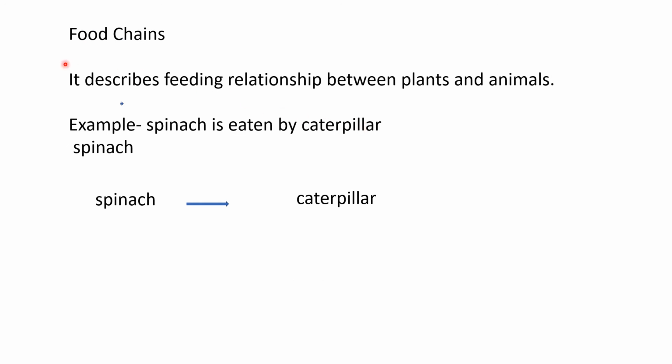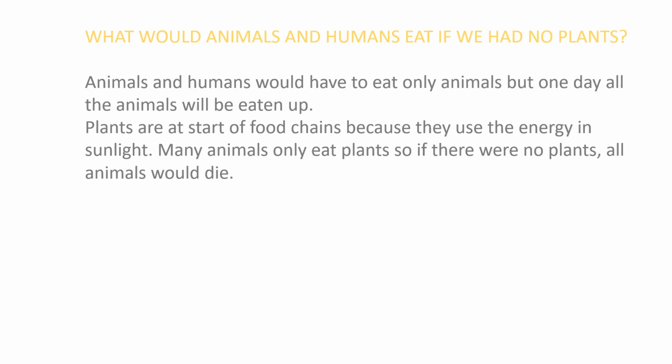Food chains describe a feeding relationship between plants and animals. Like spinach is eaten by the caterpillar, this is a food chain. This arrow shows 'eaten by'. What would animals and humans eat if we had no plants? Animals and humans would have to eat only animals, but one day all the animals would be eaten up.